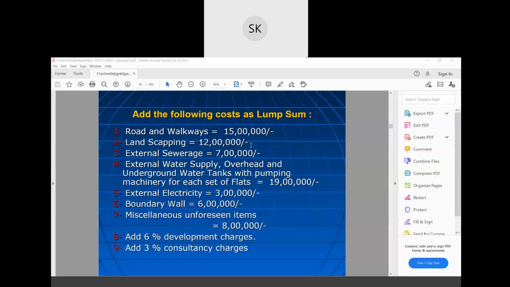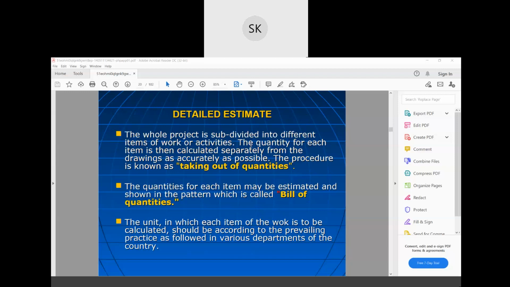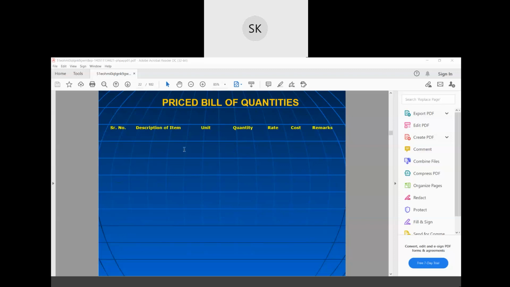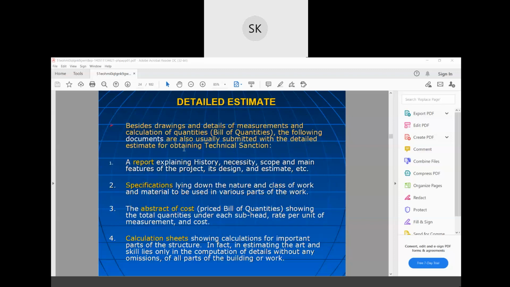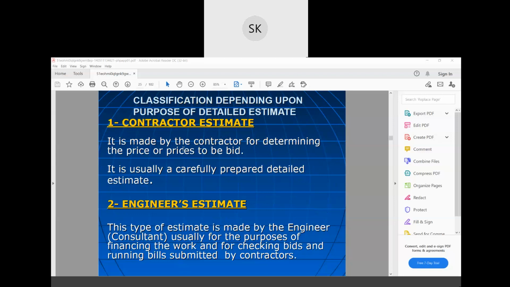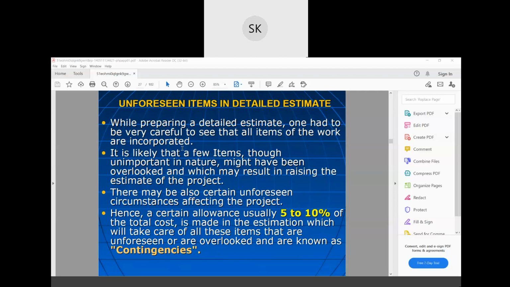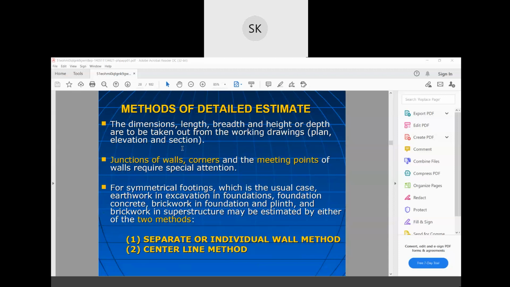Okay, now we discuss this detailed estimate, right? This is the form, BOQ you can say, where we mention price and bill of quantities. We discussed contractor's estimate, engineer's estimate, progress estimate. And for unforeseen items, we usually take 5 to 10% for contingencies. Now, methods of detailed estimates: long wall and short wall method. That has already been discussed in your practical classes, so I won't discuss it as we don't have any numerical in this.